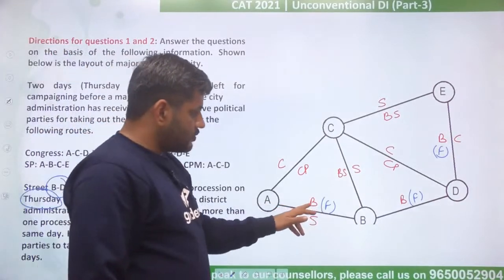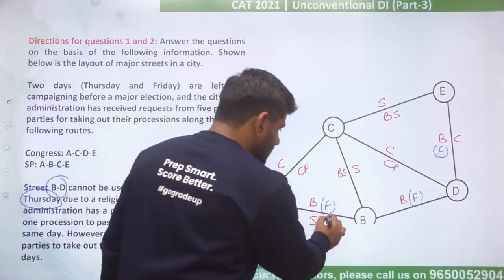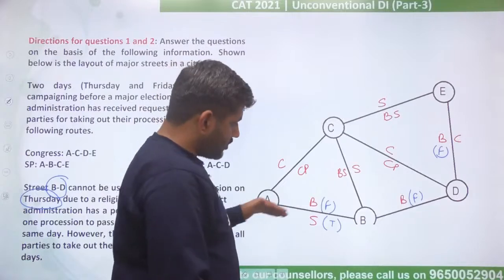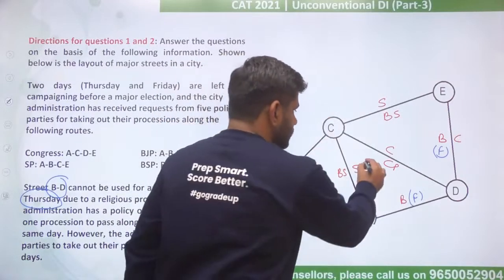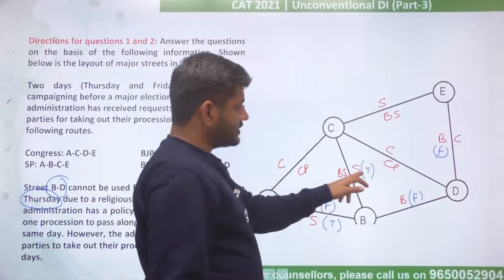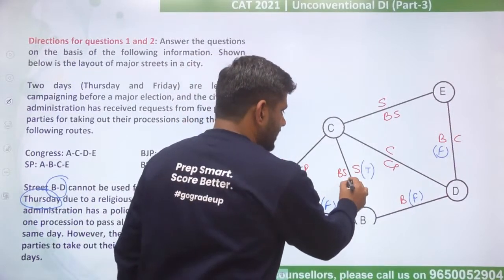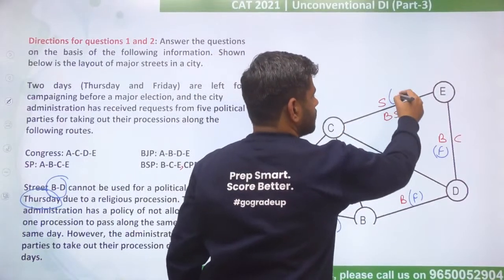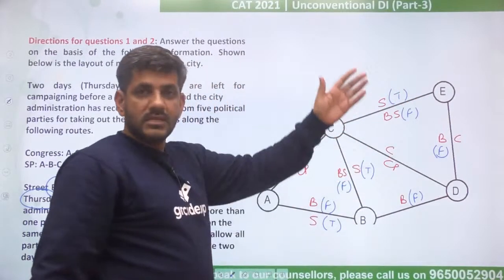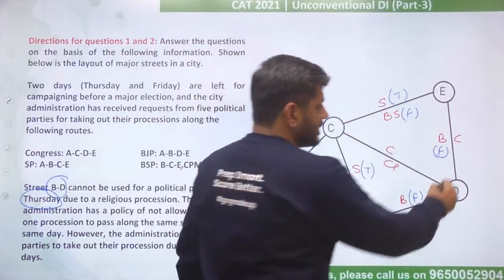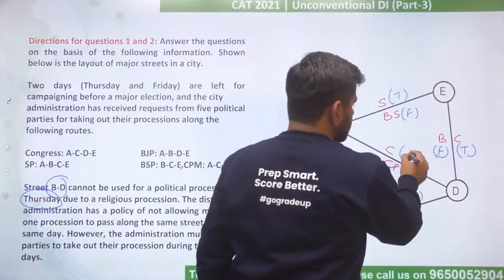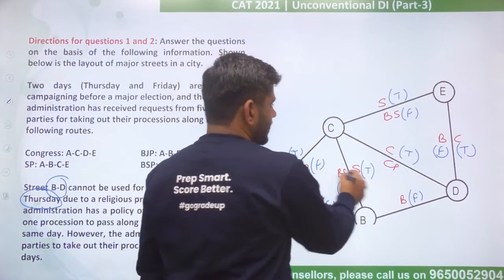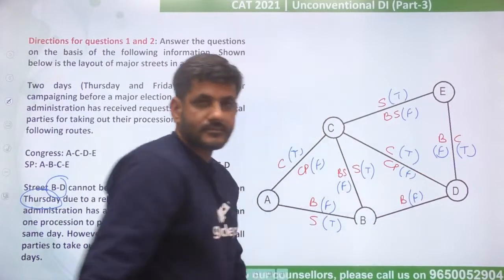So if this street has been used by BJP on Friday, this must have been used by SP on Thursday, right? Then SP goes from A to B, B to C. तो यहाँ भी Thursday. If this is Thursday, so BSP gets it on Friday. If BSP gets it on Friday, so this should also be Friday and that would be Thursday. ऐसा करके मुझे सब मिलता रहेगा ना. This road got used on Friday, so Congress should be using it on Thursday. So this should also be Thursday. This should also be Thursday, and hence this must be Friday, and this must be Friday.